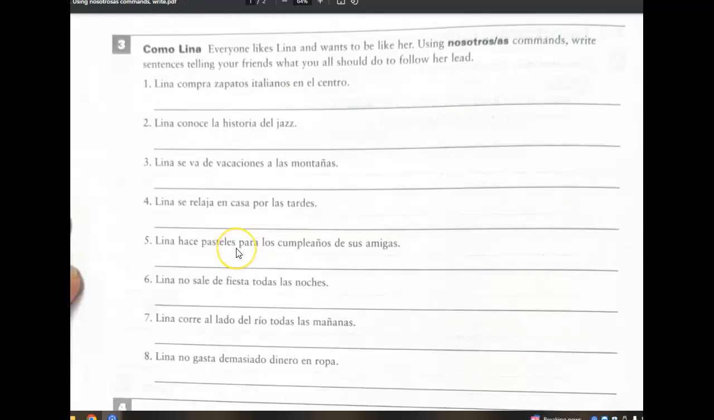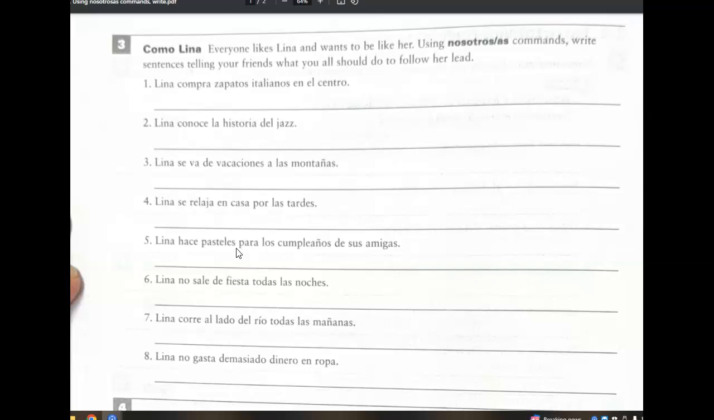All right, last part of this worksheet goes back to where we were first looking, the nosotros commands in the present subjunctive. These two activities pertain to that. Everybody likes Lina and wants to be just like her. We're going to use nosotros commands to collectively convince ourselves of things that we should do to follow her lead.